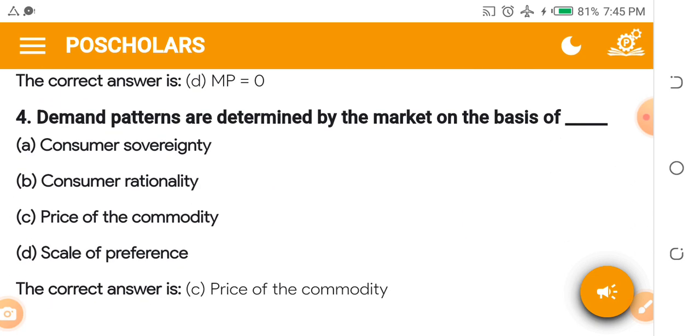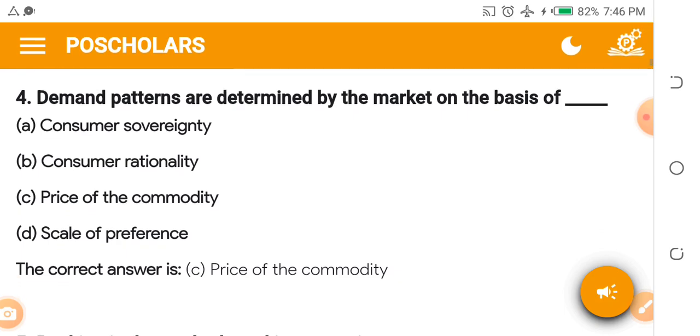Demand patterns are maintained by the market on the basis of that. Can you see now that a lot of questions is coming from demand and supply? A lot. That is why I have often said, read with your past questions, read with your syllabus. When you read your textbook with your past questions and your syllabus, you get ready for your exam.